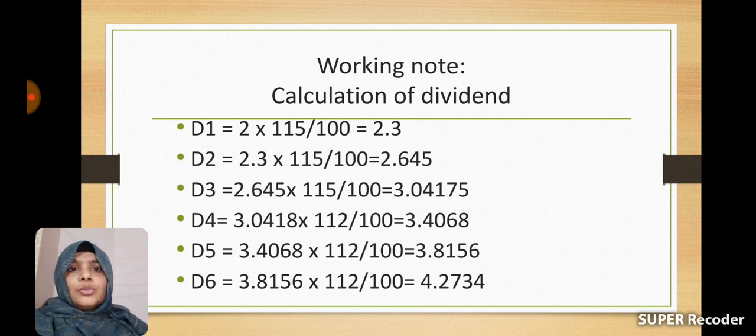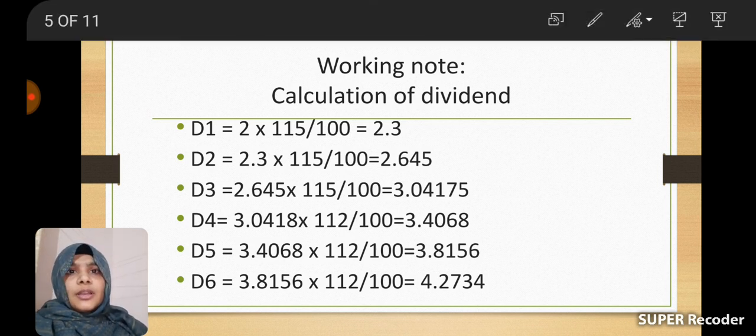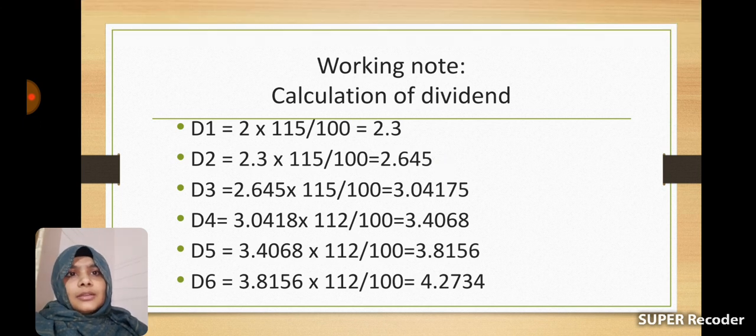So 2 plus 2 into 15/100, which equals 2 into 115/100. That is 2.3, the dividend in the first year. In the second year, D1 into 115/100, that is 2.3 into 115/100, equals 2.645, the dividend in the second year.